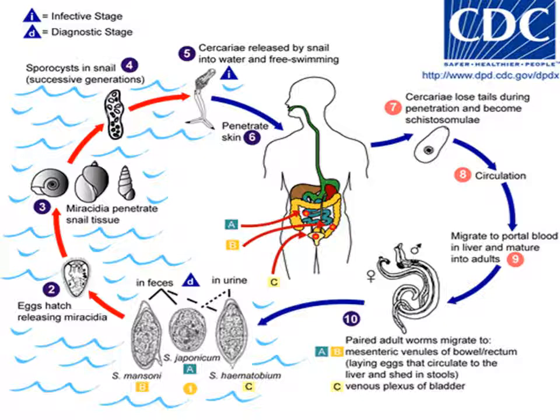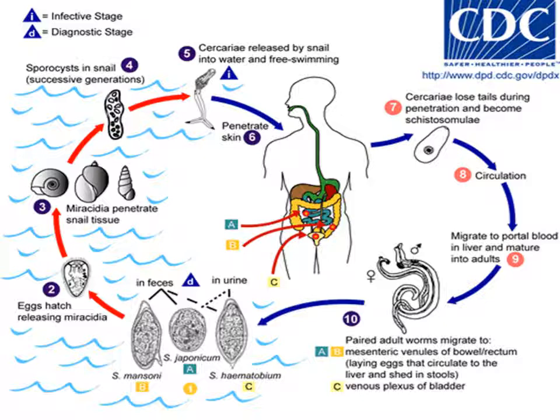Inside the human, cercaria lose their tail during penetration and become schistosomula, and then enter the circulation of the human and migrate to the portal blood and mature into adults. Then both sexes of the adult worm migrate to the mesenteric venules of the bowel and rectum in the case of Schistosoma mansoni and Schistosoma japonicum, and lay eggs that circulate into the liver and are shed in the stool.